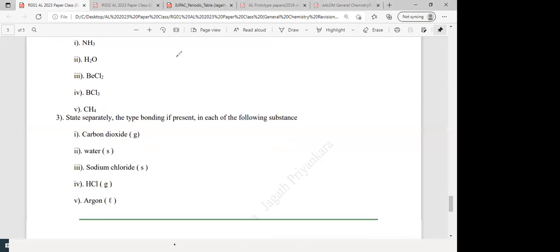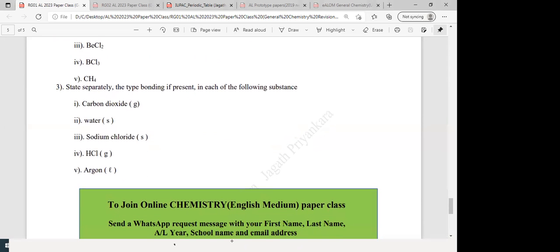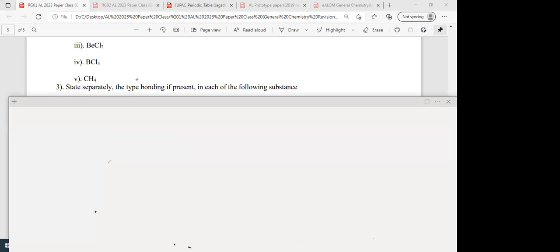Then the third one, BeCl2. What is the hybridization? Can you quickly post the answer to the chat, those who are done. Yes. BeCl2, beryllium. What is the total pairs?